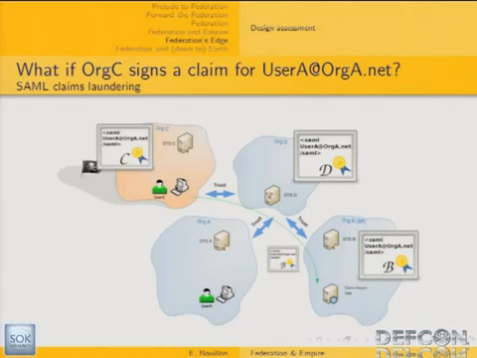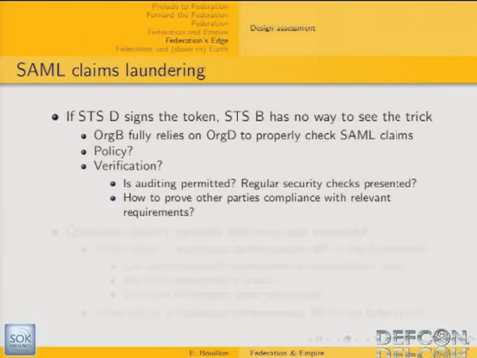Let's say, what if organization C gets either malicious or compromised? The thing is, in this case, if organization D does not do its job by checking everything that needs to be checked, which is not done by default, then organization B has no way to see the trick and to see that things went wrong. So if the STS D signs the token, then organization B has no way to see that something went wrong. That means that in fact, organization B fully relies on organization D to properly check SAML claims.